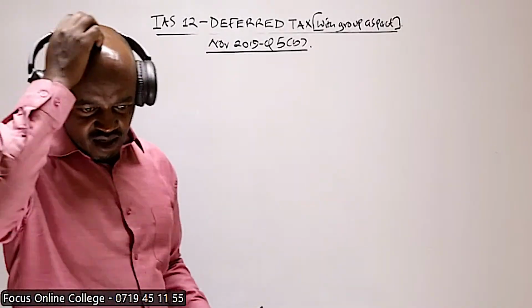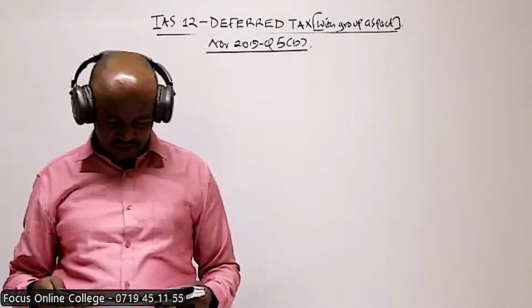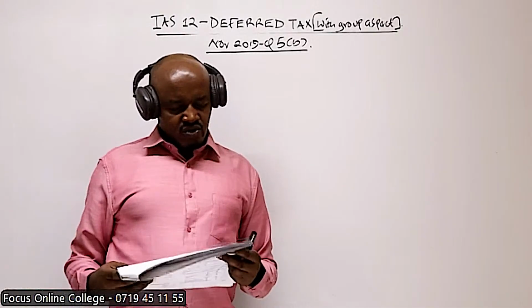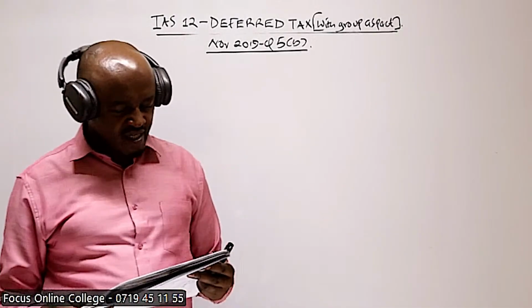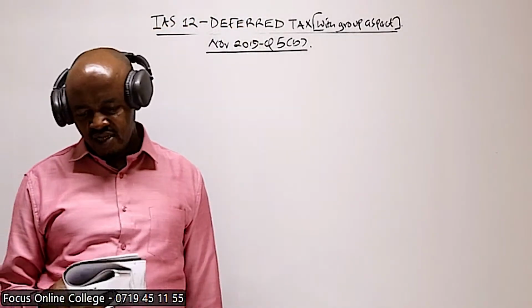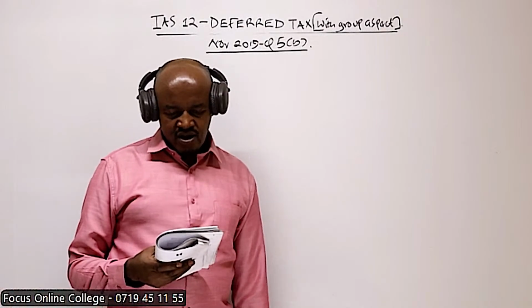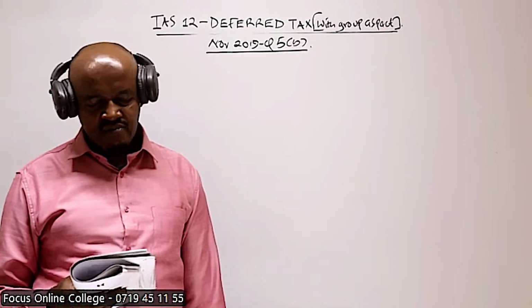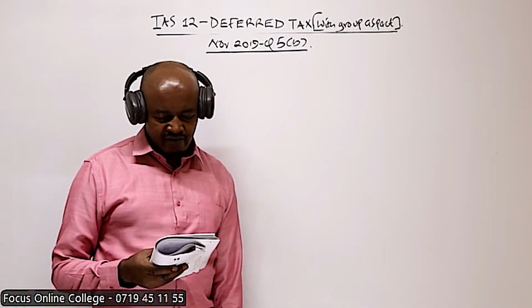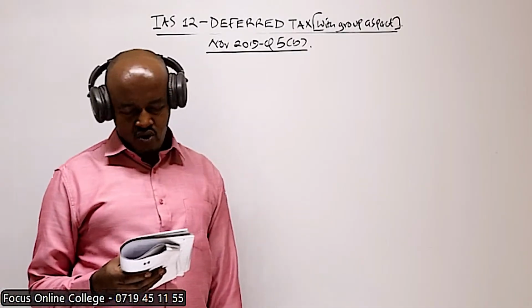So what are we told in this question here? That is question number 5B. The question reads: Mafuta Limited has a deferred tax liability as at 1st of October 2018 of shillings 400 million. For the purpose of preparing financial statements for the year which ended 30th of September 2019, the following additional information is available.